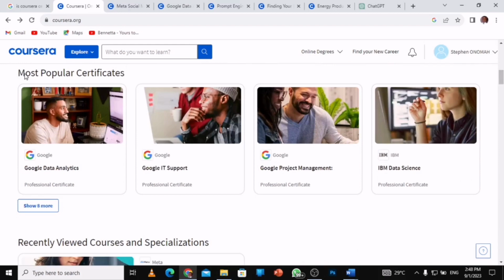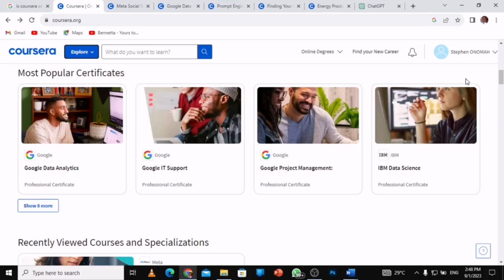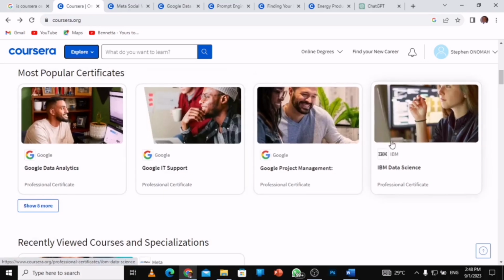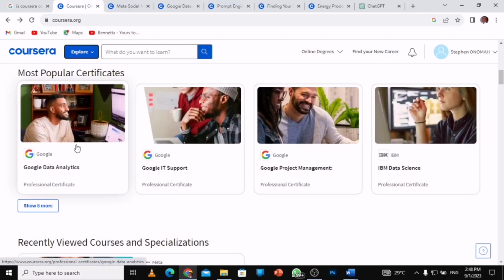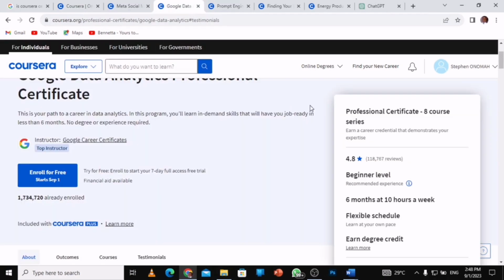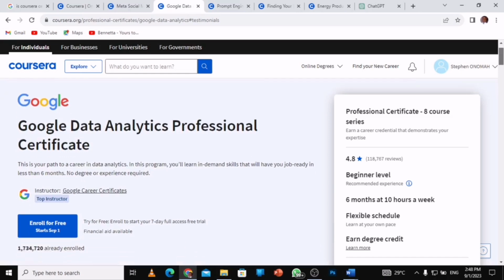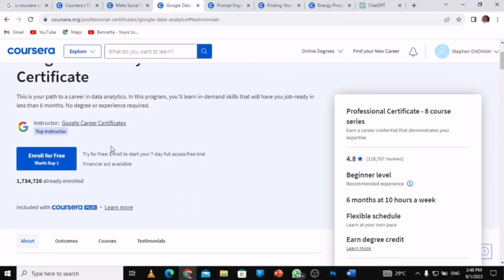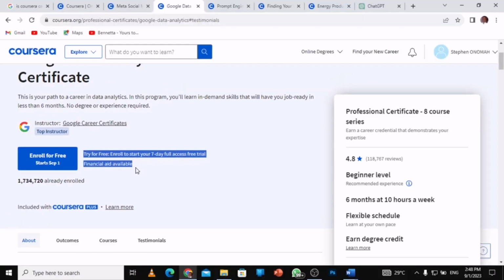So now we have the most popular certificates, right? These are the most popular, and this is a professional certificate. Let me open Google Data Analytics. When you open it, it will show something like this. Now you scroll down and you can see something interesting here. They've written, financial aid available. If you see financial aid available, that means you are good to go. You can apply and get approved.